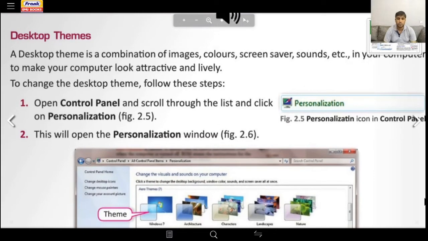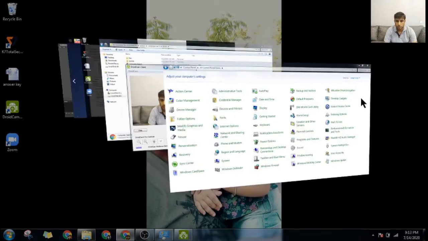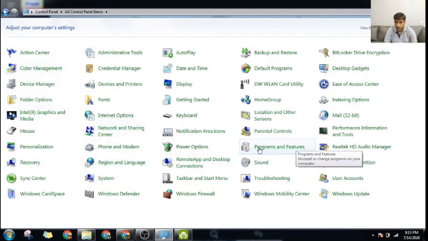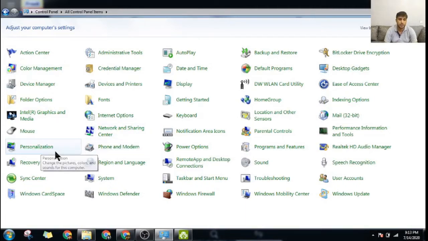Now, desktop theme, number one: open Control Panel, scroll through the list and click the Personalization option. You have to select the Personalization option. If you go back to my Control Panel and look alphabetically, under P, program, personalization. Here you see there is Personalization, and you click Personalization and a new dialog box opens up.